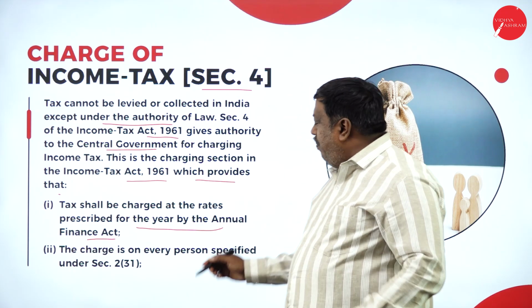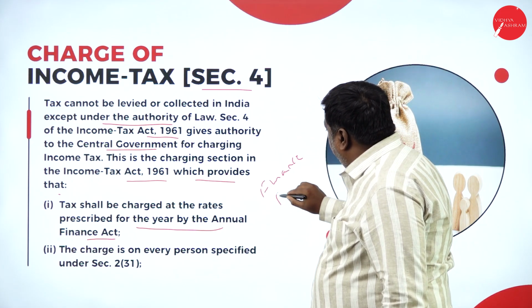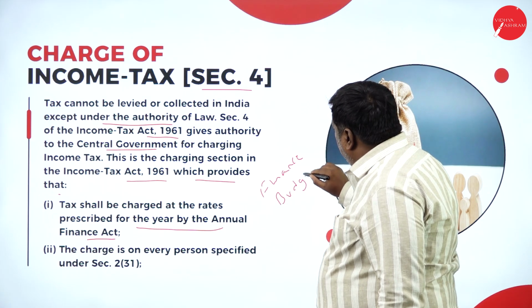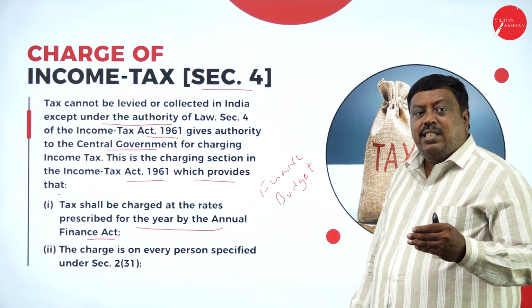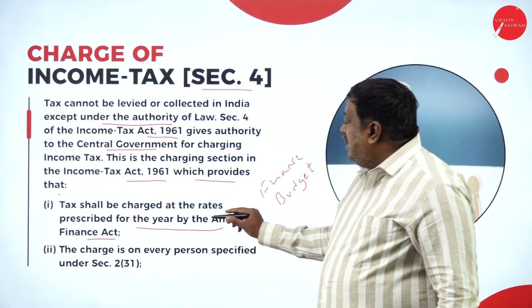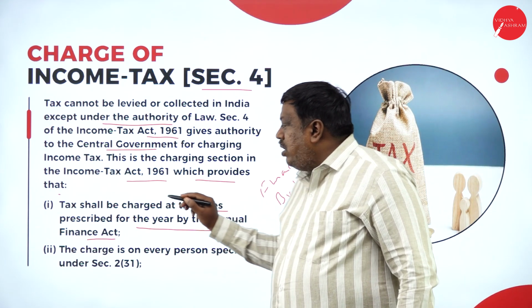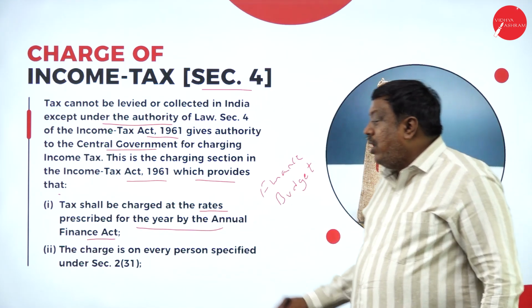For example, the finance budget takes place in February every year. Based on what is decided in the budget, the slab rates are fixed, and tax is charged on the income earned by an individual or a person.